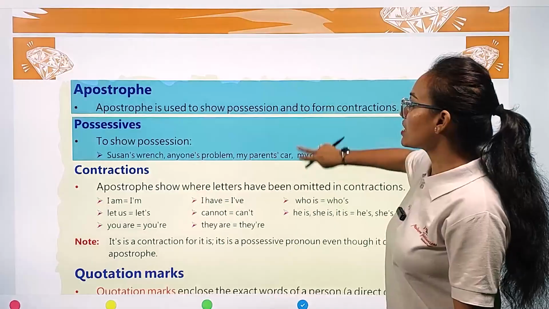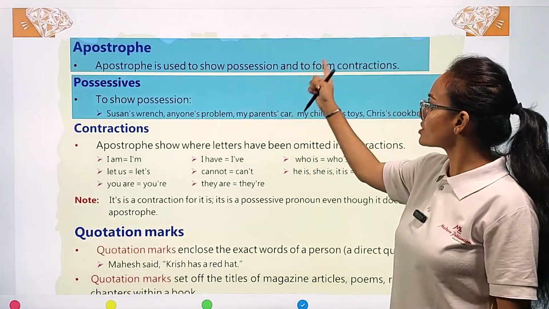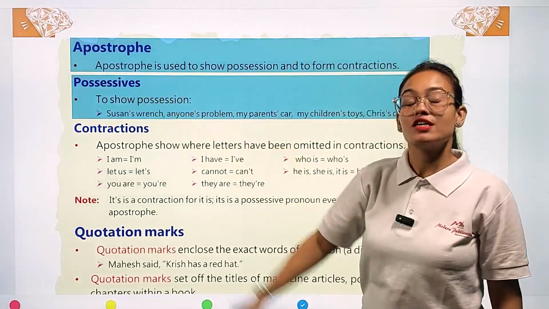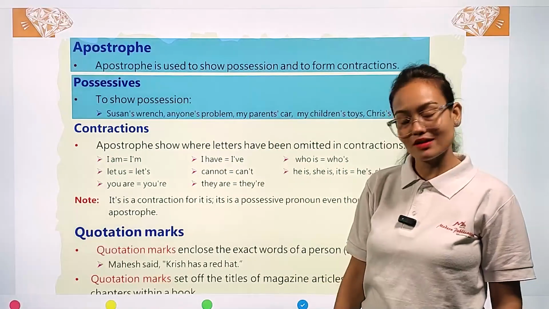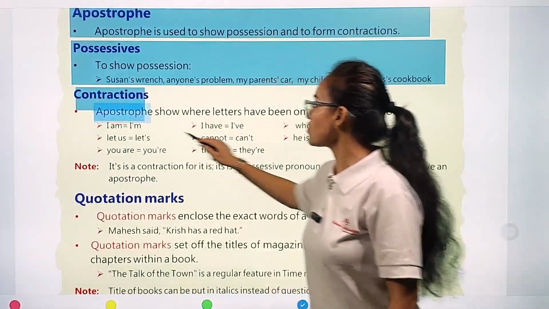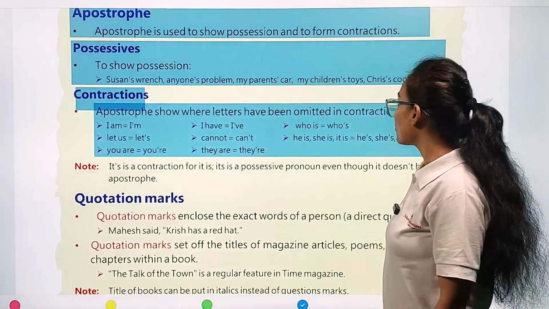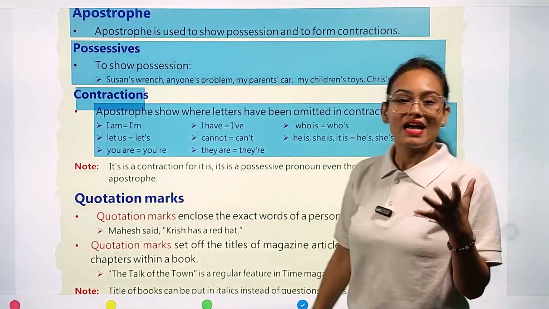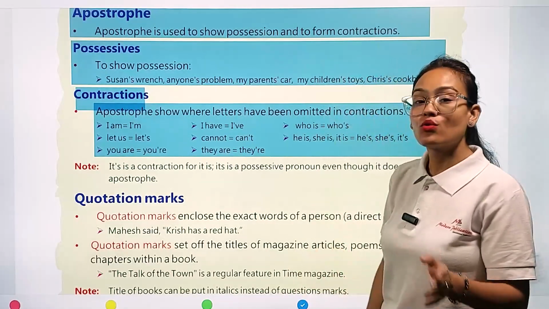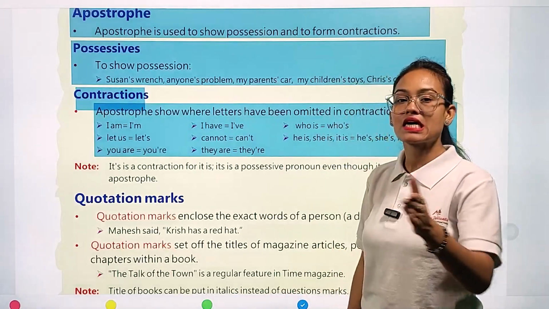Similarly, what is the meaning of contraction? Apostrophes are used to show possession and to form contractions. We have already seen possessives. Now we are going to see contractions. The apostrophe shows where letters have been omitted in a contraction. In the case of contraction, the apostrophe always shows where letters present in the word are omitted.